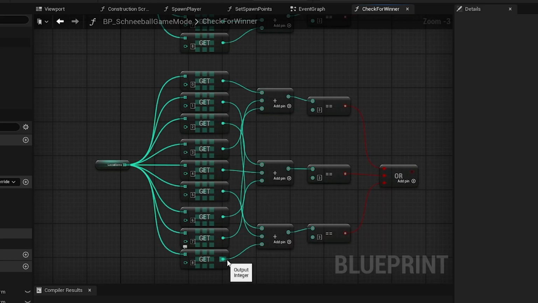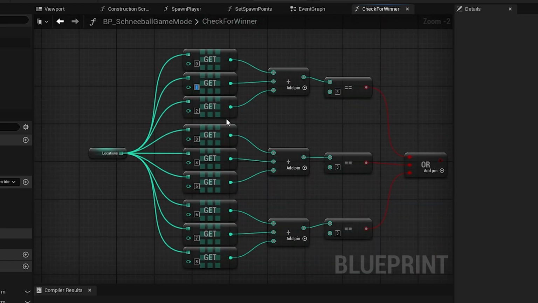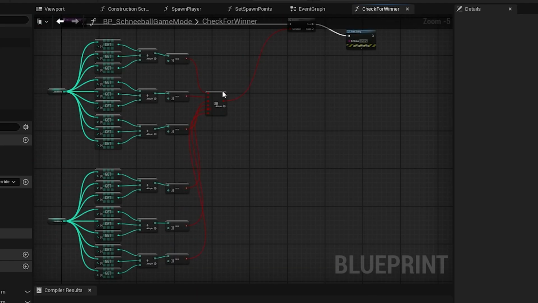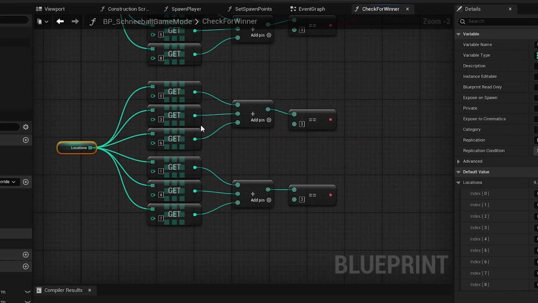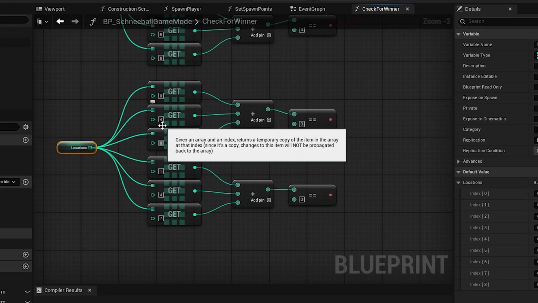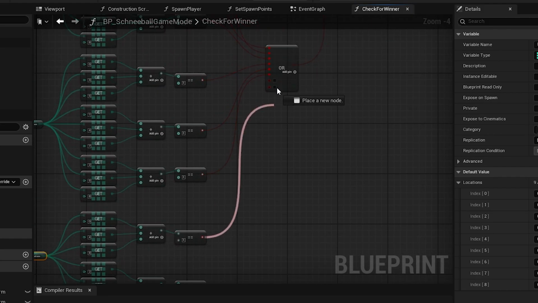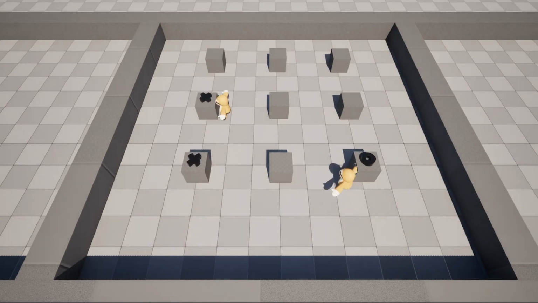Then I set up this very ugly looking boolean that basically checks whether various cell combinations equal 3 or -3, meaning one player has placed 3 of their pieces in a row. So for example, if array items 0, 1, and 2 equal 3, then a cross has been placed in the top row. The next part of the game, of course, is just an end screen that announces which player won and provides the options to play again or quit.